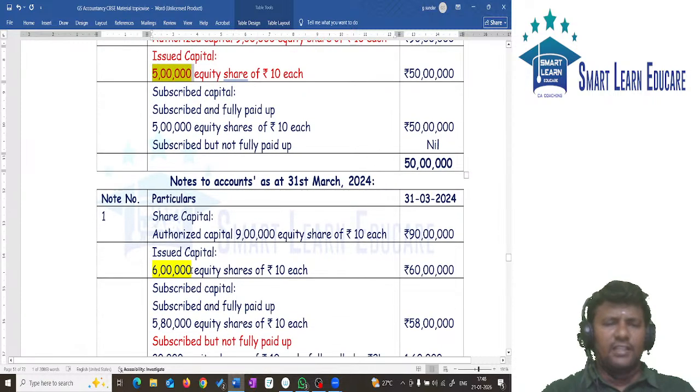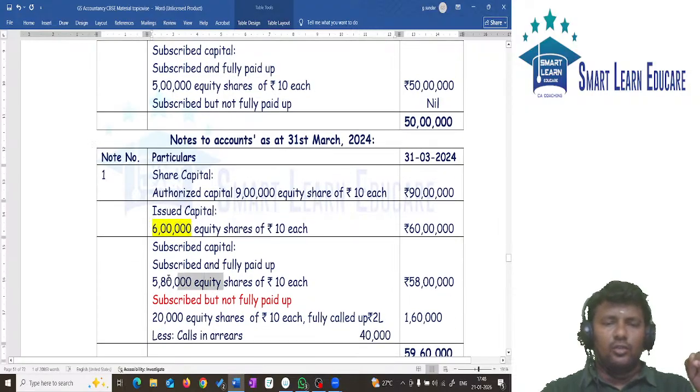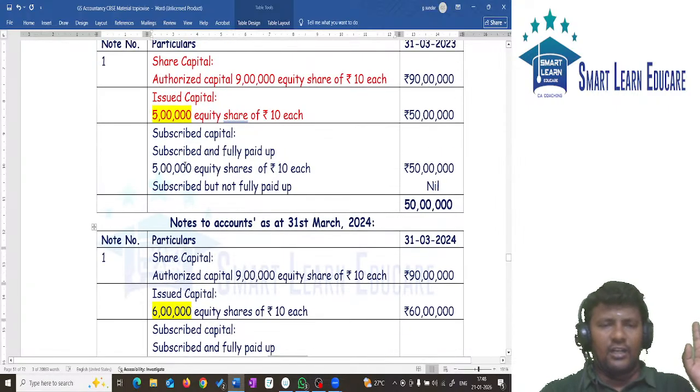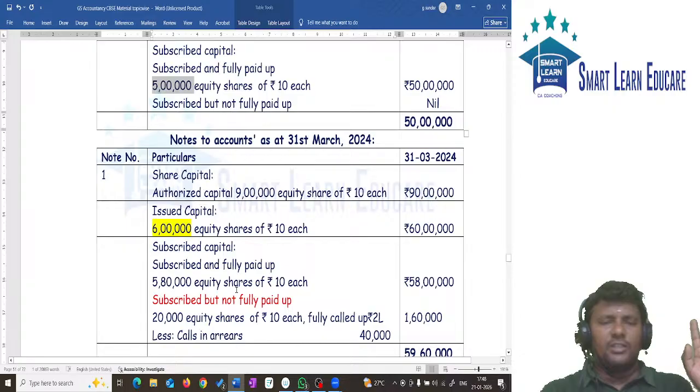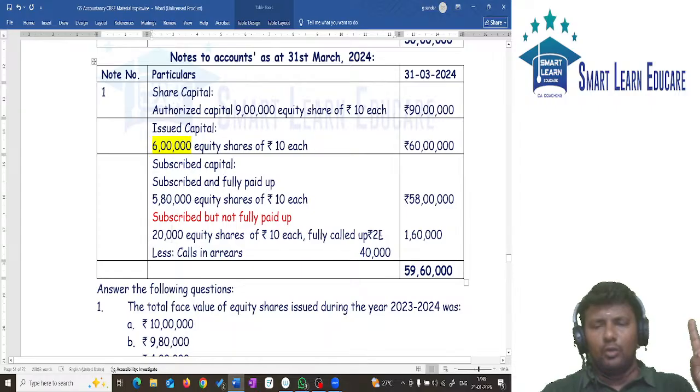Current year we have 6 lakh. How many shares issued in the current year? 1 lakh. In this 1 lakh, 80,000 shares are fully paid, 10 rupees is paid, because last year already 5 lakh paid. Now how much is paid? 80,000 shares, 10 rupees paid. Remaining 20,000 shares, how much is paid? 10 paid, 10 each. 20,000 into 10 will give you 2 lakh.